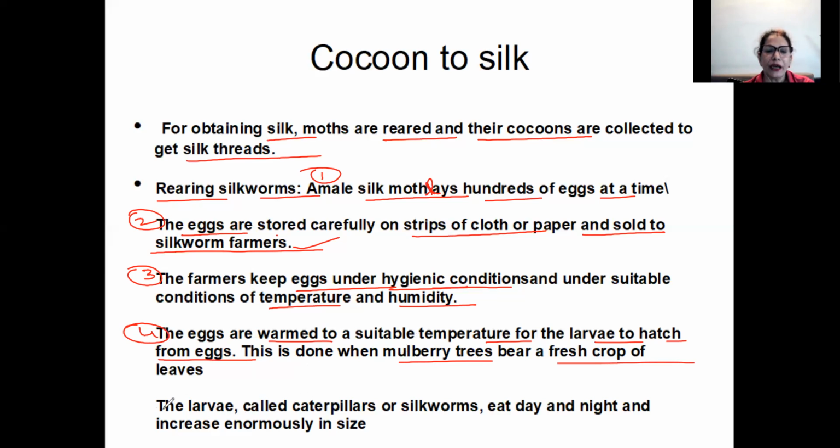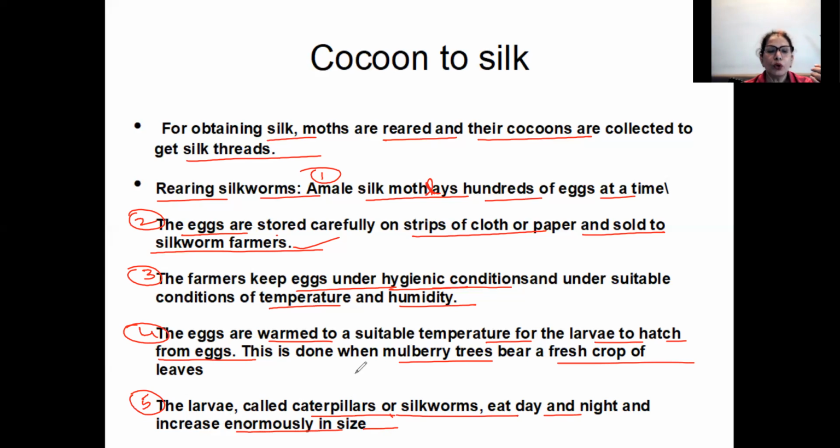Then the fifth step is that the larvae, called caterpillars or silkworms, eat day and night. They keep eating the mulberry leaves and increase in size. They grow because they are eating fresh mulberry leaves. The caterpillars are known as the silkworms.